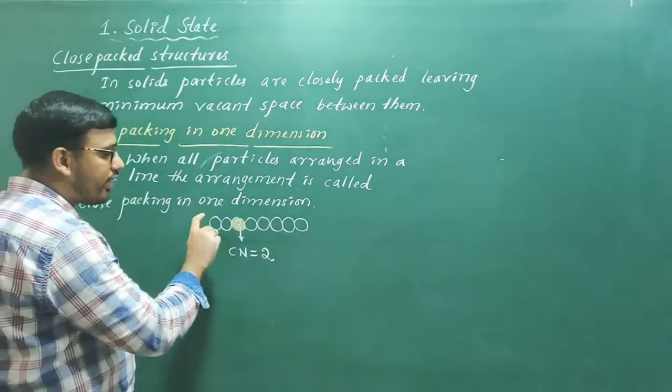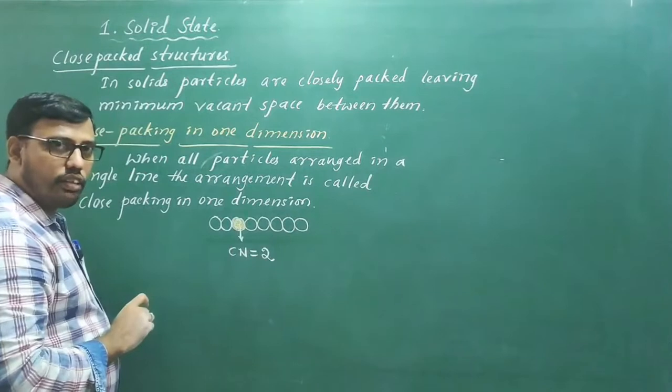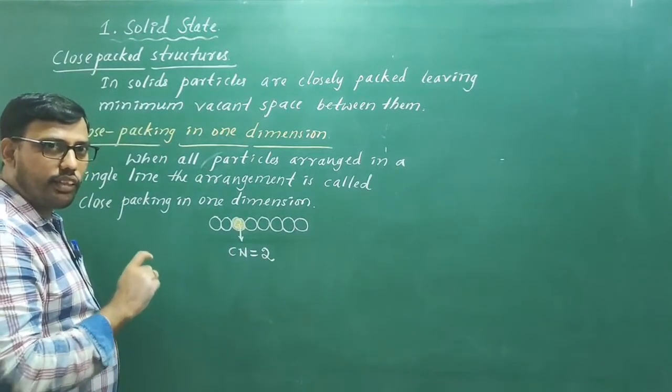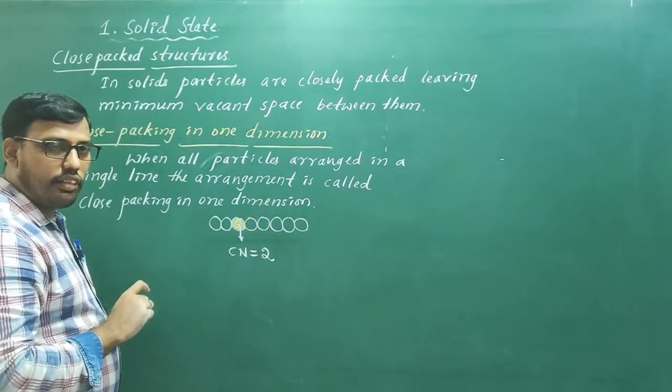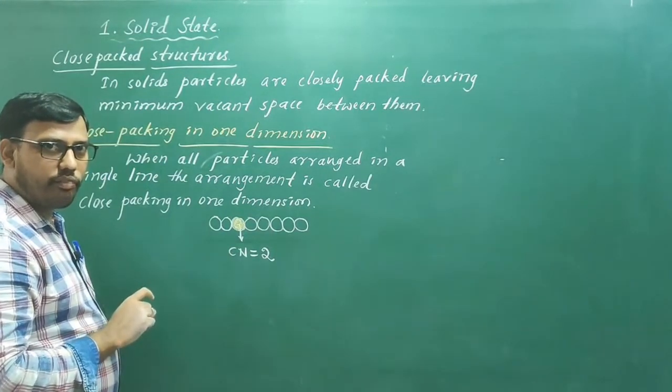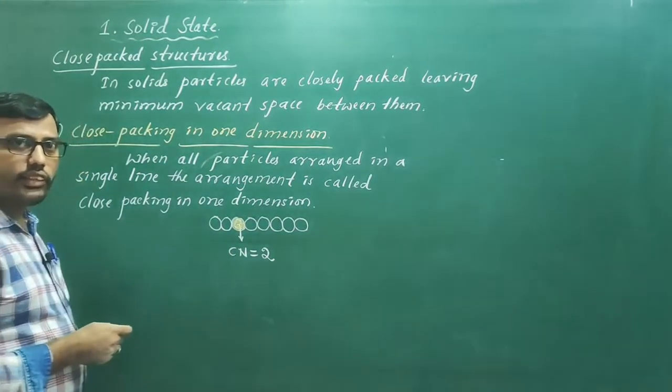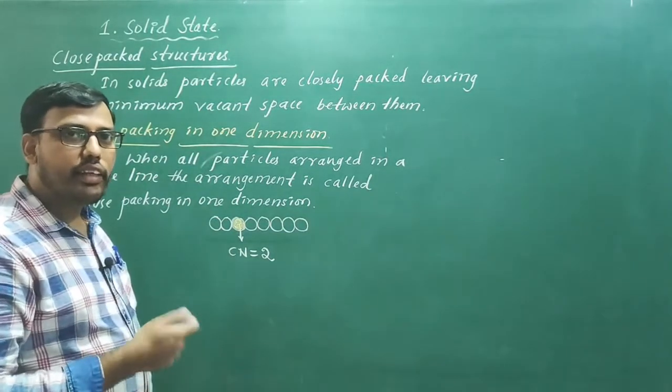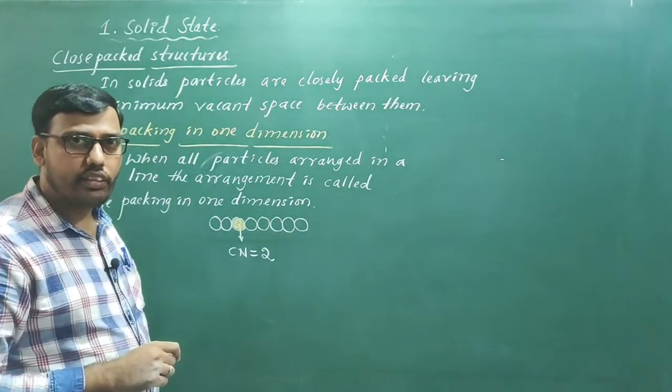Now, by taking these rows or lines, that is closely packed particles in one dimension, we can construct close packing in two dimensions.